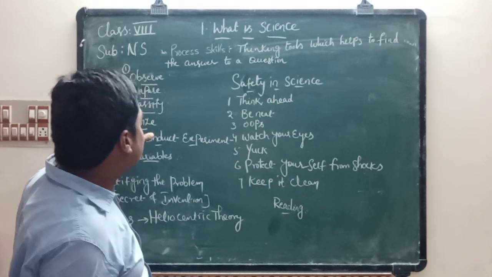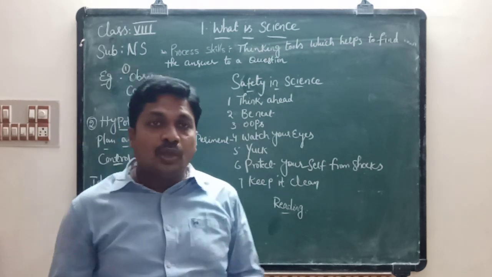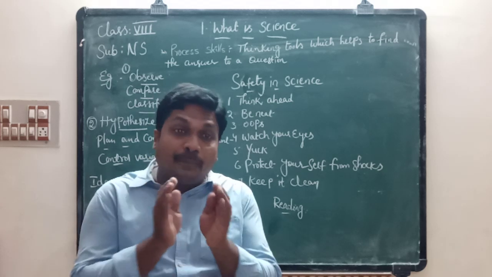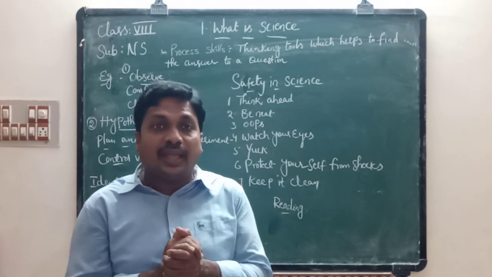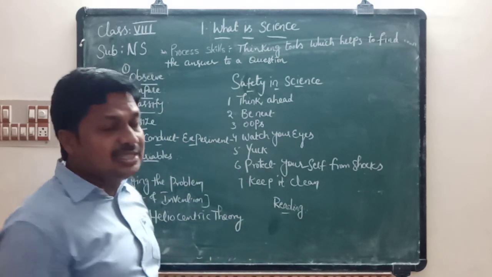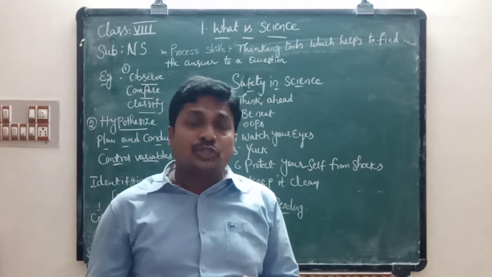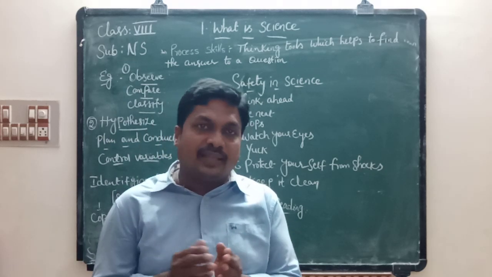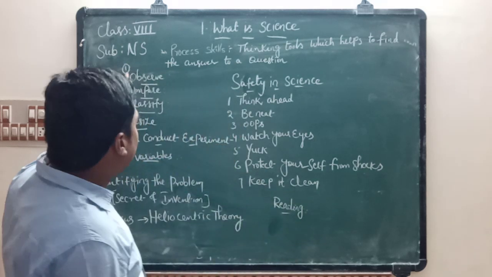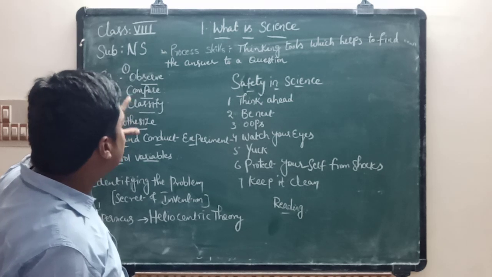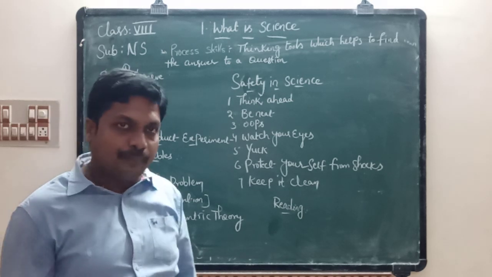And the third process skill is classify. Now classify the shells with the help of their shape, their size, and their color. So these three are the process skills which help us to classify or differentiate one another. One is observe, second one is compare, third one is classify.